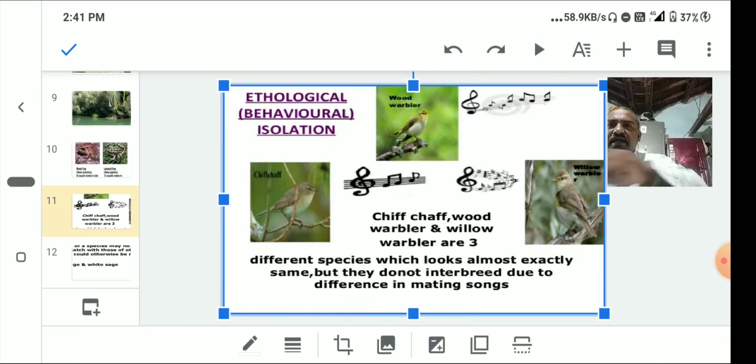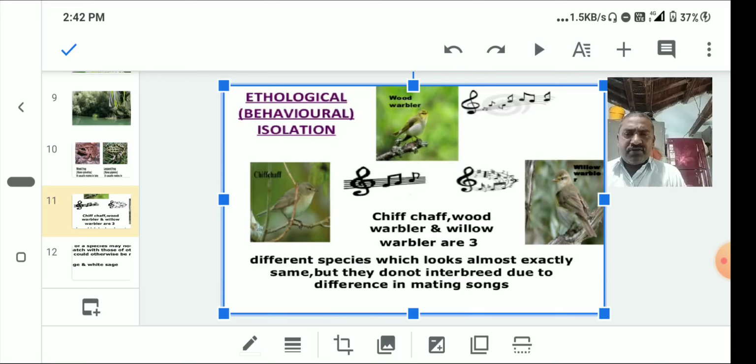Next, here is ethological isolation: chiffchaff, wood warbler and willow warbler. These are different species which look almost exactly the same, but they do not interbreed due to differences in mating song. So, this is about ethological behavior, or ethological isolation, or behavioral isolation.